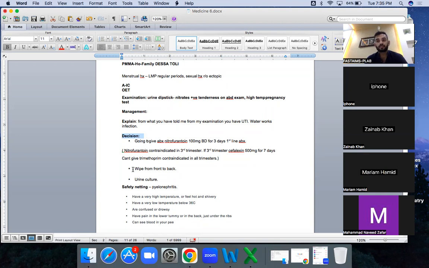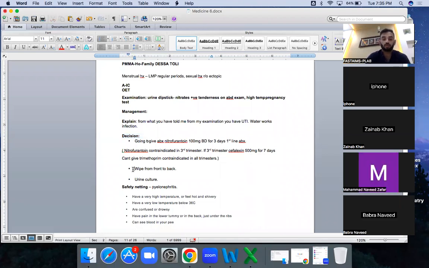And you are going to give the advice: wipe from front to back, not back to front. I hope you understand that, because that poses the risk of UTI. This is the counseling. This is actually the counseling to prevent it in the future.